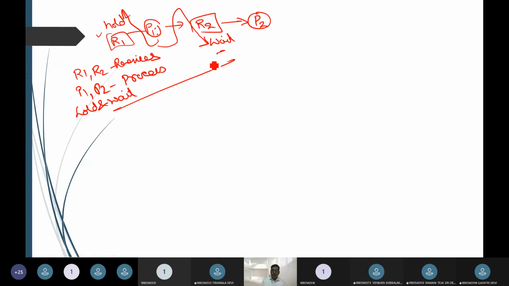After that, we have the third characteristic, no preemption. So what is no preemption here? At any moment of time, a process can join. When a process joins, obviously the algorithm is rescheduled.